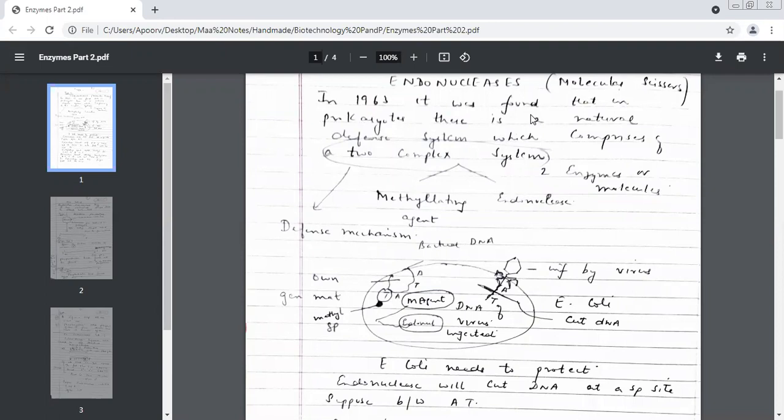The second category of enzymes, the most important ones, were molecular scissors. What was the name? Endonucleases. I'll be telling you in detail about endonucleases further in the chapter. So we call them molecular scissors. Why? Because they cut the DNA. That is why they are known as molecular scissors. We had another name for them. What was it?